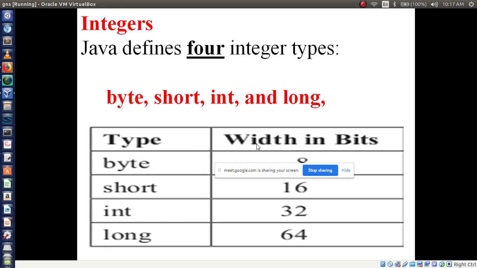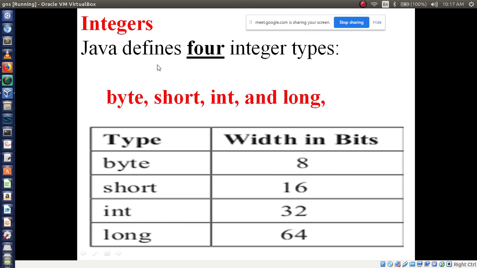Next I am taking integer. Remember this, it may be asked for 2 marks in your external theory exam. Java defines 4 integer types, that is byte, short, int and long. These are all integer types. Byte is 8 bits, short is 16 bits, int is 32 bits, and long is 64 bits. This is the size for these data types.